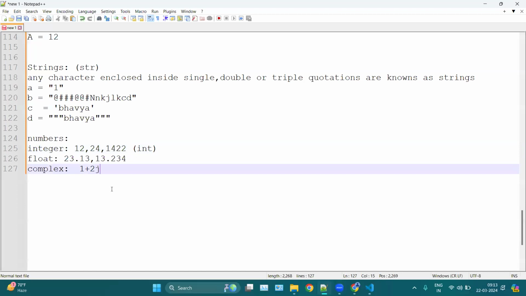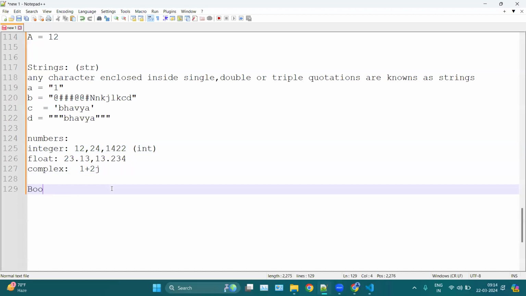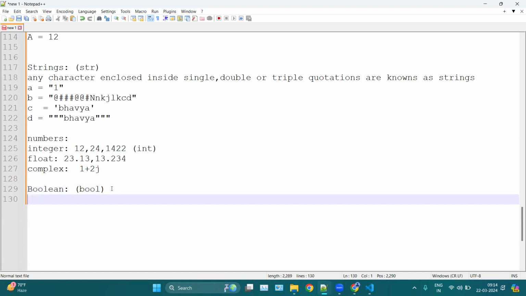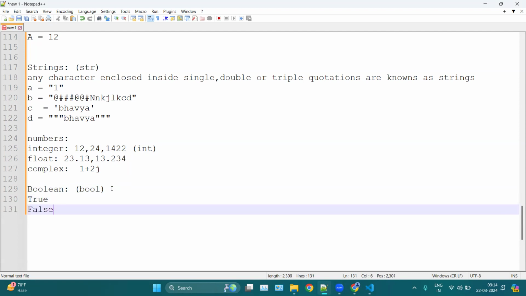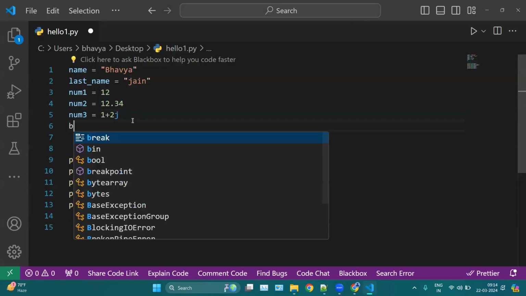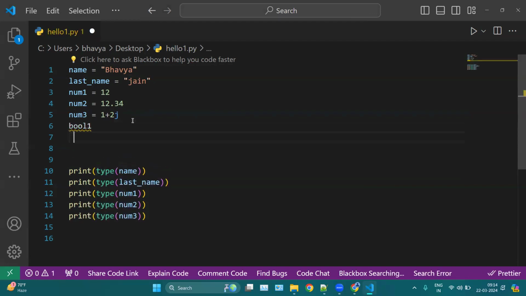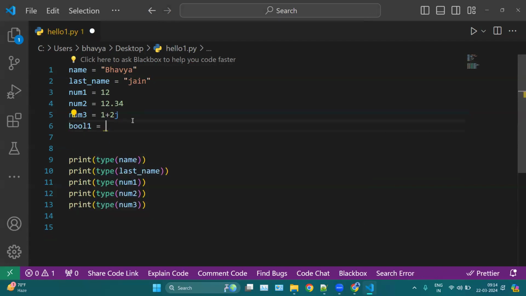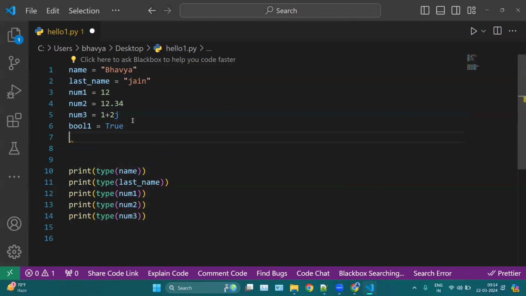Then we have another data type, which is known as Boolean, short for bool. Inside Boolean, we have two values only: a true value and a false value. So if I use here, let's say, bool1 equal True here, and let's say bool2 equal False.